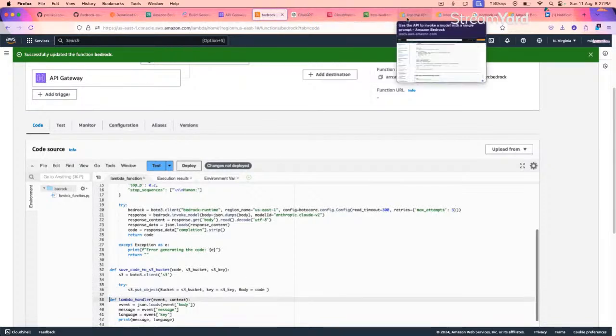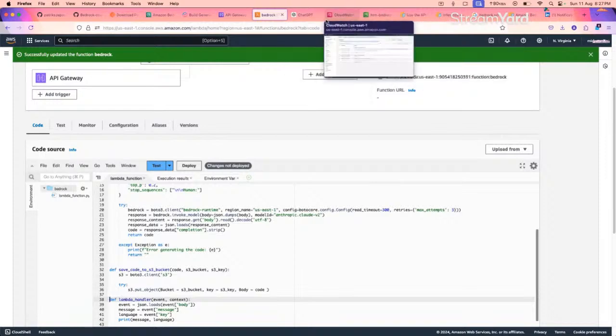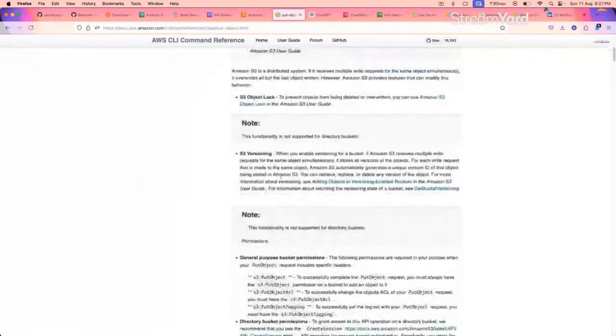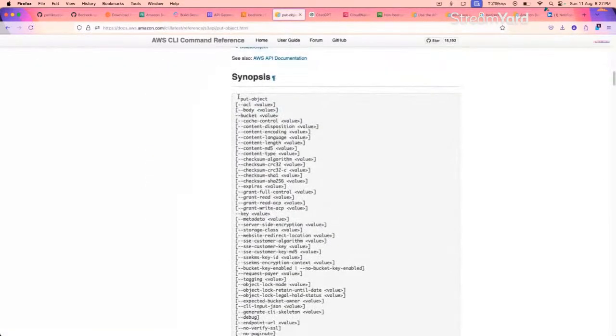If we take a look at this, the parameters that put object needs: it asks for the bucket, we'll give the bucket name, it asks for the key. The ones in square brackets are optional, we can exclude them, but the ones without the brackets are the mandatory ones. So we are using the put object API call, and we give the key.